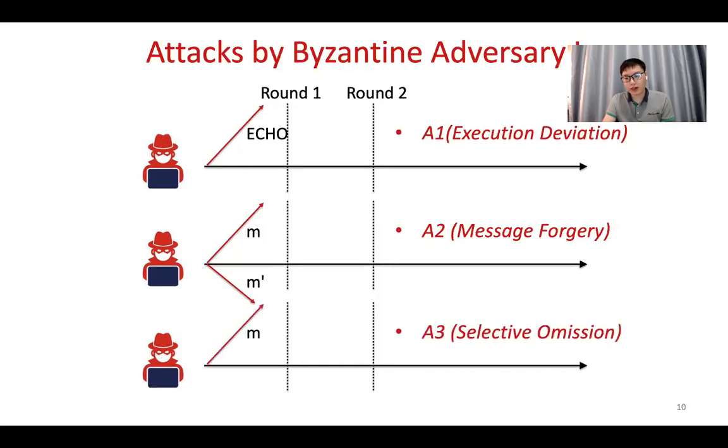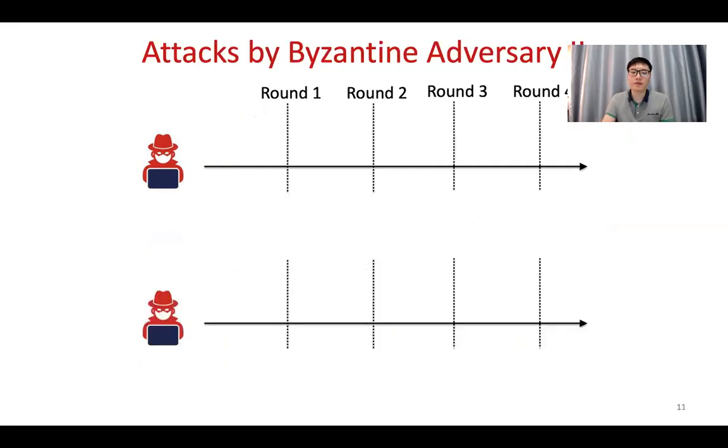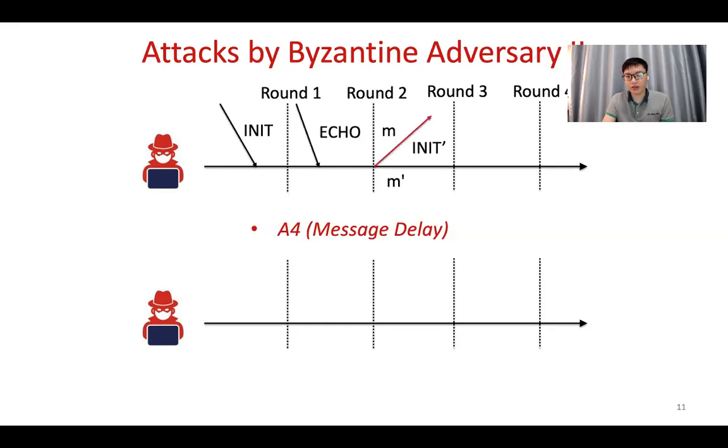And the adversary can also selectively omit some of the messages. For example, she drops a message to only some nodes, and these nodes couldn't receive a sufficient number of messages. So these nodes couldn't accept the message in the end. And meanwhile, the adversary can also delay the message. For example, these messages should be sent in round 1, round 2, but she delays the message and sends it in a later round.